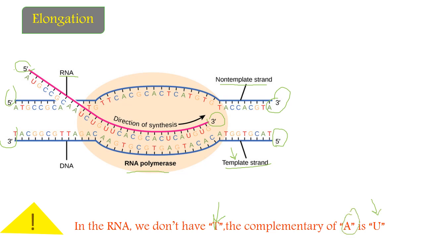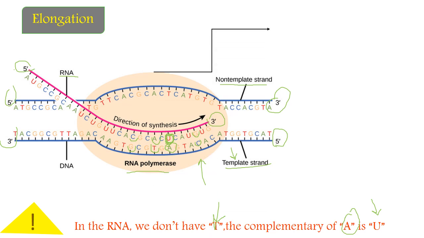What's meant by that? Let us look at this adjacent figure. G is the complementary nitrogenous base of C, and C in the RNA is the complementary nitrogenous base of G in the DNA. A is the complementary nitrogenous base of T in the DNA. But in case we have an A nitrogenous base in the DNA, the complementary nitrogenous base for it is not T, it is U. That's what's meant by U being the complementary nitrogenous base for A instead of T in the RNA.